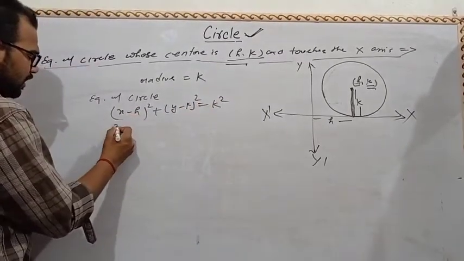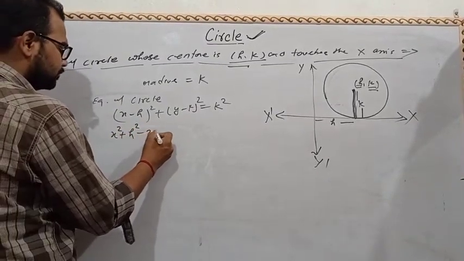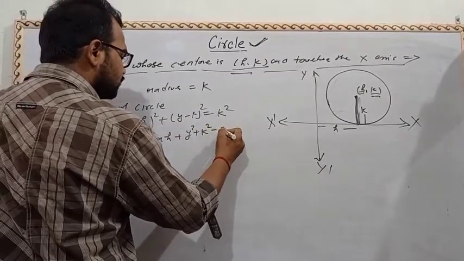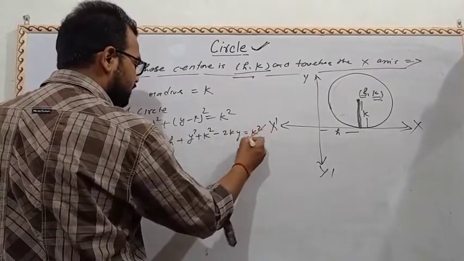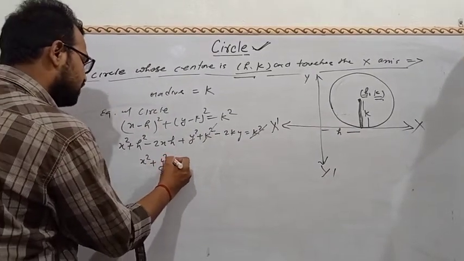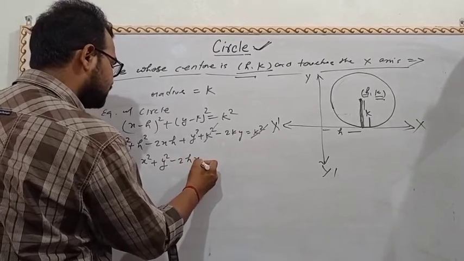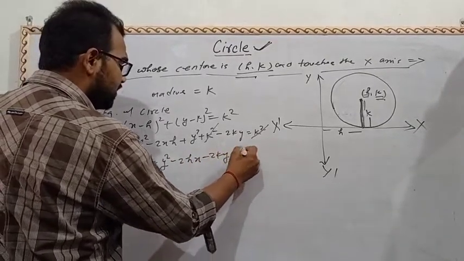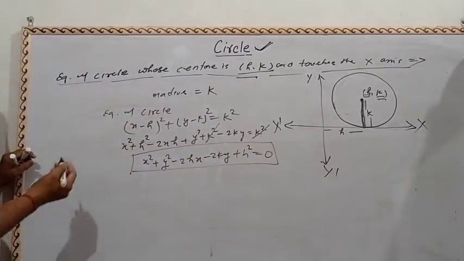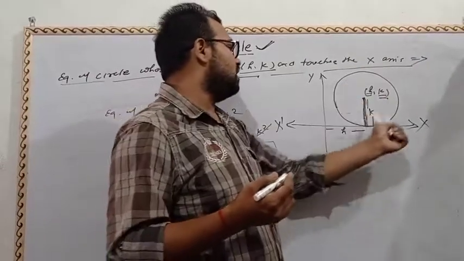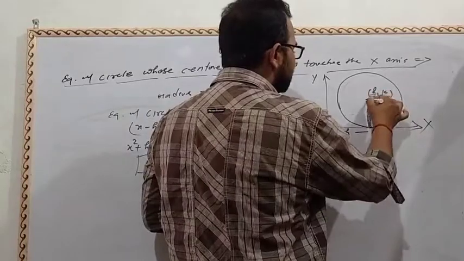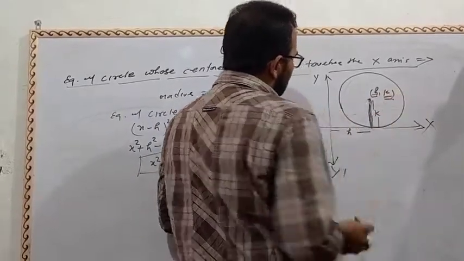Now we will solve x square minus 2ky equal to k square. K square cancel. So x square plus y square minus 2hx minus 2ky plus h square equal to 0. It is the required equation of circle. Equation of circle, if circle touches the x-axis, it means radius will be the ordinate of the coordinate.